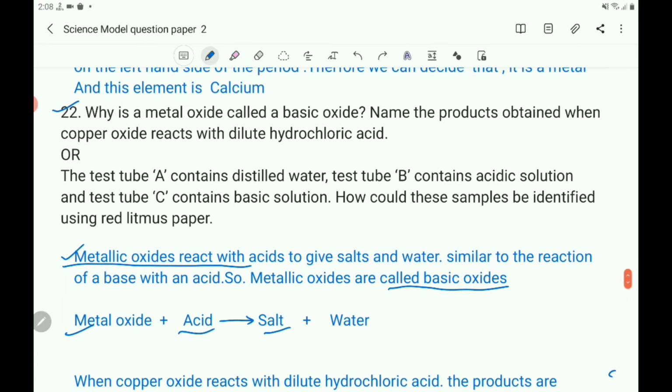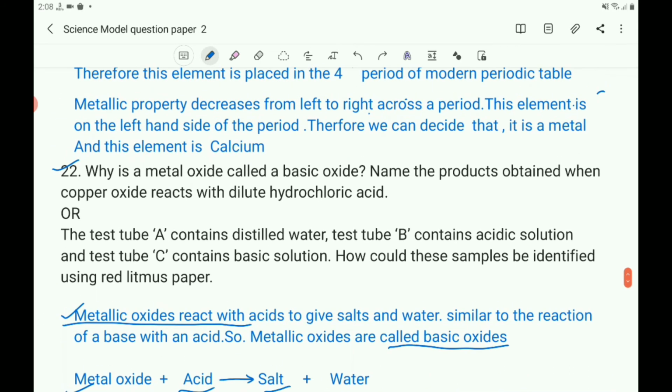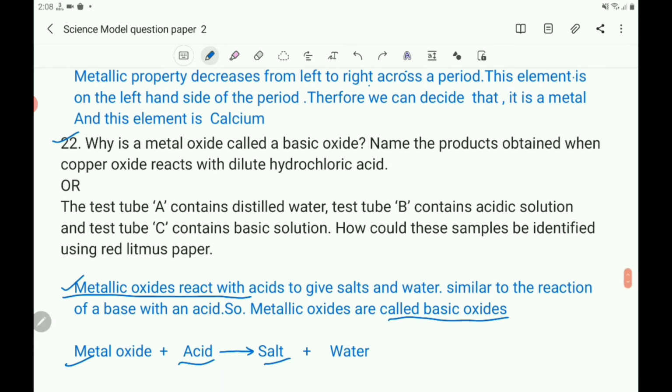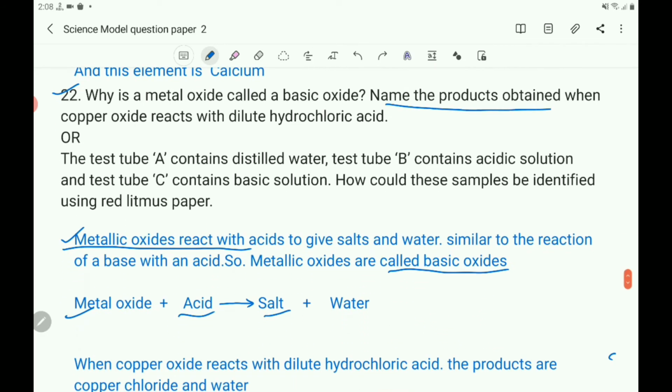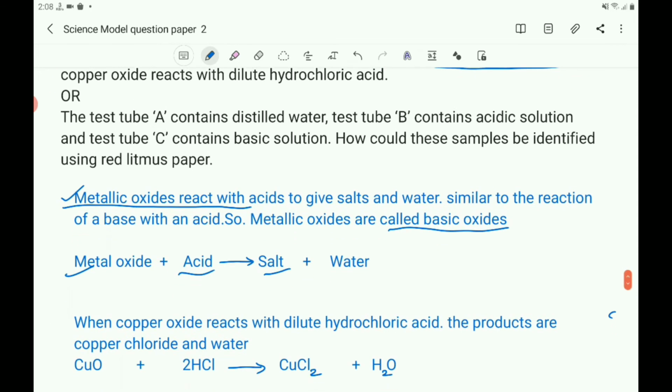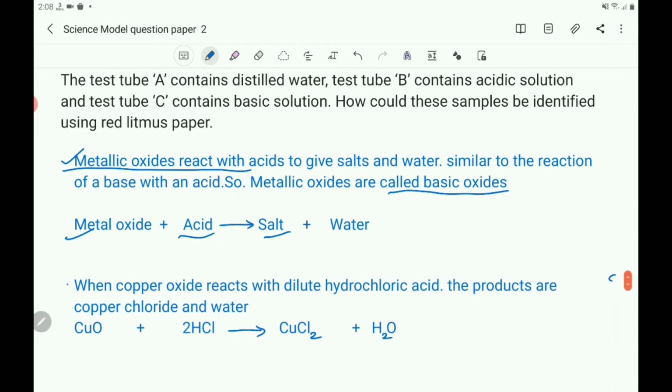So next, the next part is, name the products obtained when copper oxide reacts with dilute hydrochloric acid. So you write that when copper oxide reacts with dilute hydrochloric acid, the products are copper chloride and water.